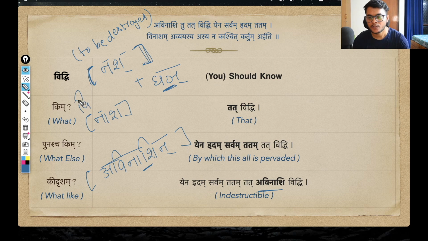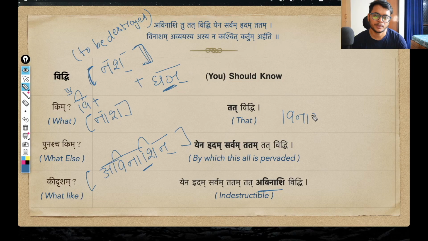And vi, of course, is the upsarga, it is a prefix, vinasha. So vinasha is basically thoroughly destroyed. That vi signifies the individual parts of anything. So even the individual parts are destroyed, basically thoroughly destroyed. And in Hindi also we have this comparison that when we say nasha, but when we compare it to vinasha, vinasha has a graver impact, it is more powerful in that sense.